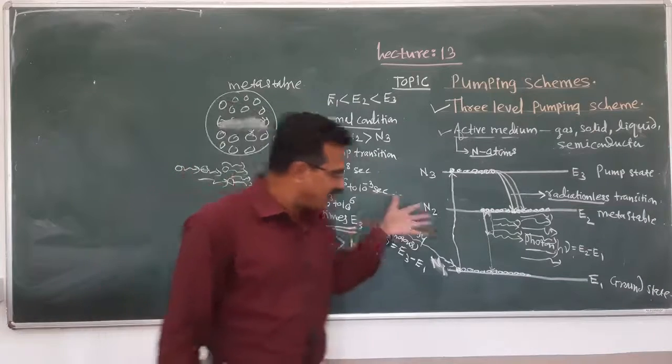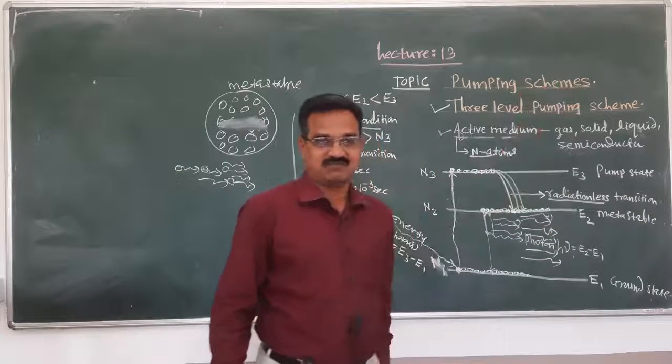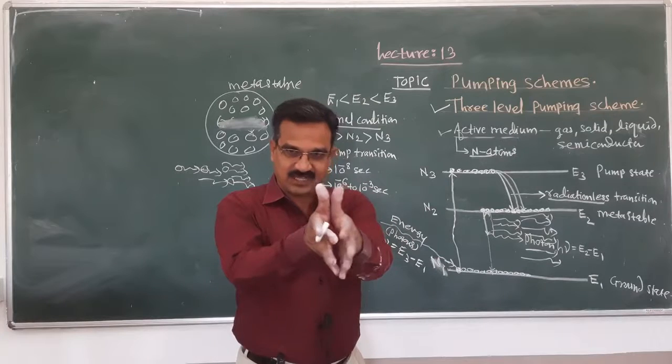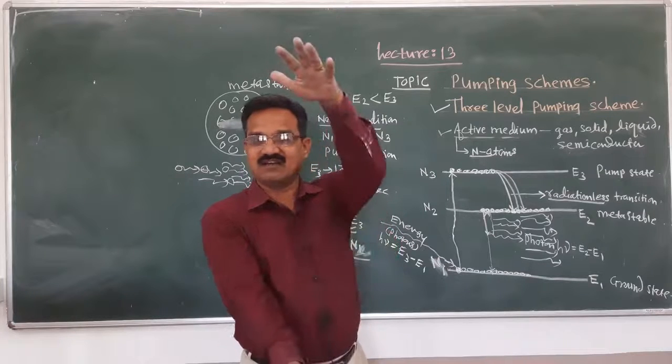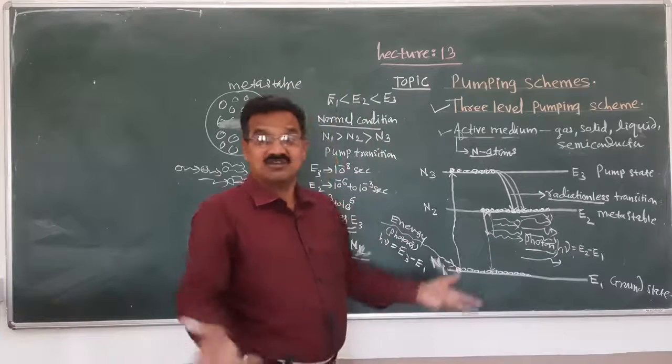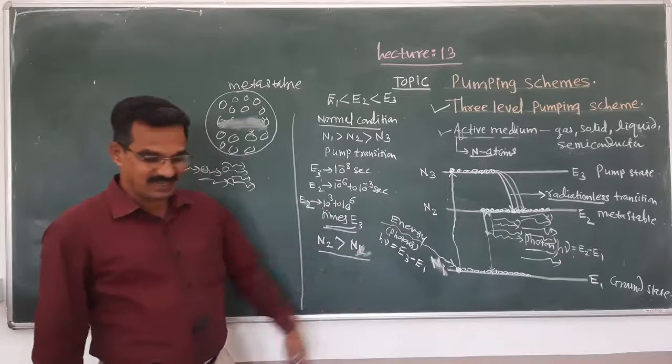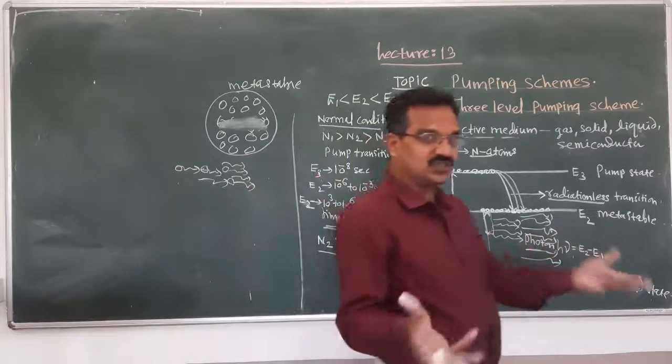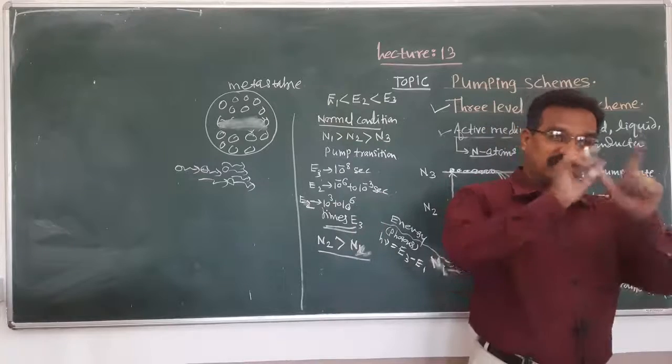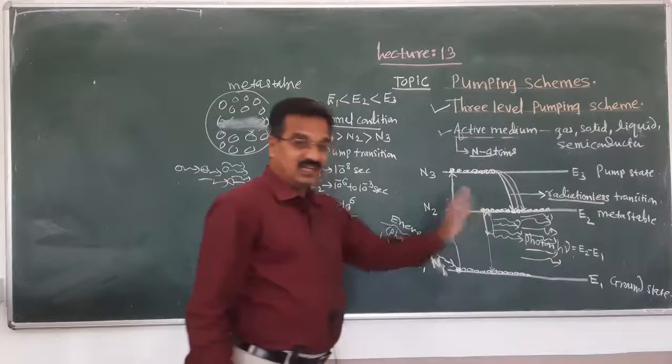When all these photons move in the same direction, they add constructively and the resultant amplitude is very large, and that's why the laser light is very intense.